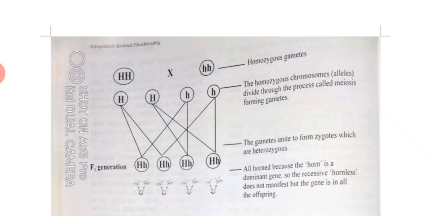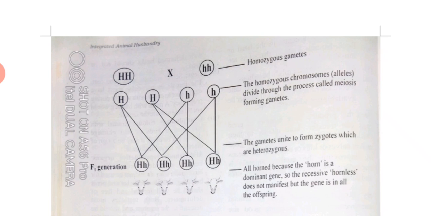That's why all of them have horns, because the horn is a dominant gene. As for the recessive, it does not manifest, but the gene is in all of them. You can see that for the F1 generation, all of them have horns. That's for the first filial generation.